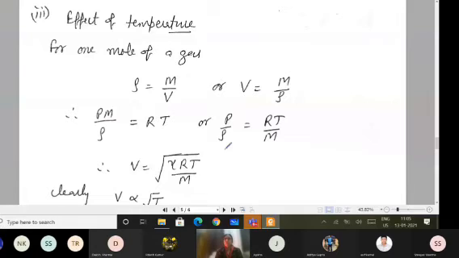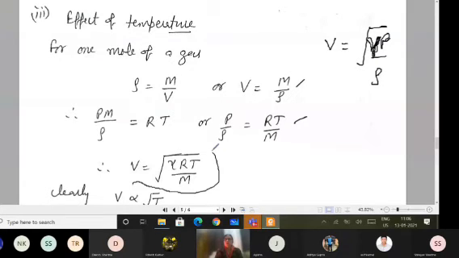In the formula V equals square root of gamma P upon rho, I replace P upon rho by RT upon m, and so I get the speed equals square root of gamma RT upon m.